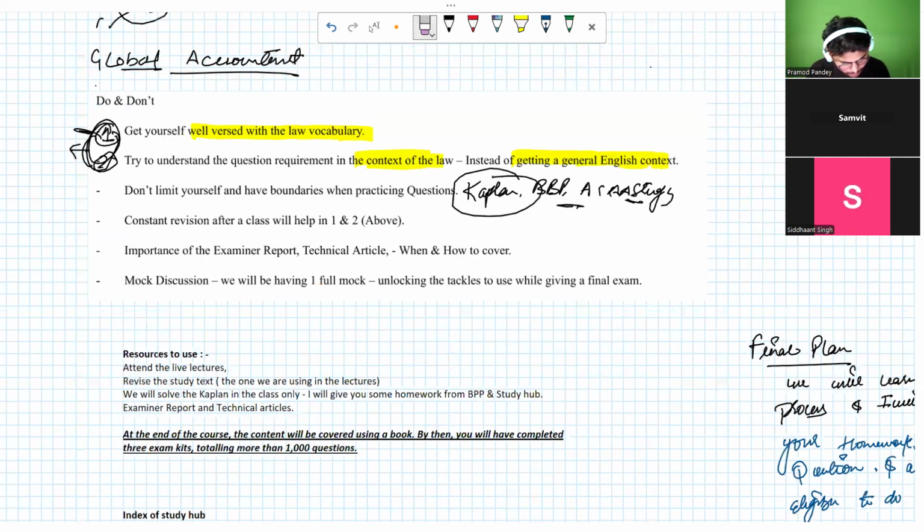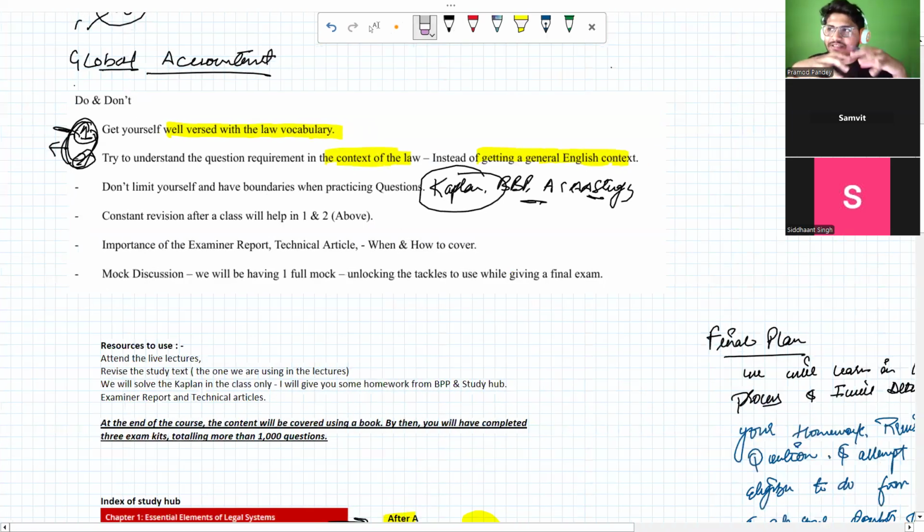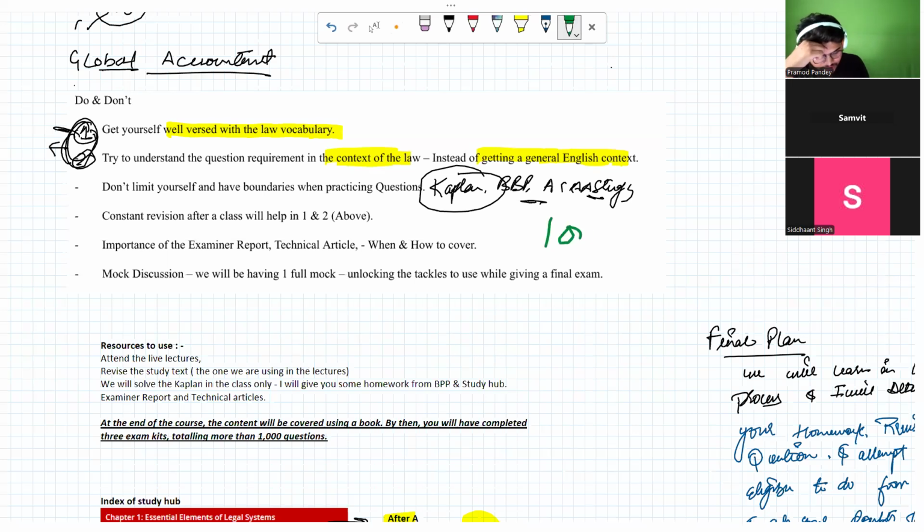But what I mean to convey is that when you are practicing, you do not have to limit yourself. Completing all these three resources, we will be completing at least 1000 questions, and that will be more than enough to understand the context, the mind of the examiner, and how they plan the question. What are the tricky points that we have to look out for? After completing all these, we would be in a better position to deal with these areas. Is it clear?